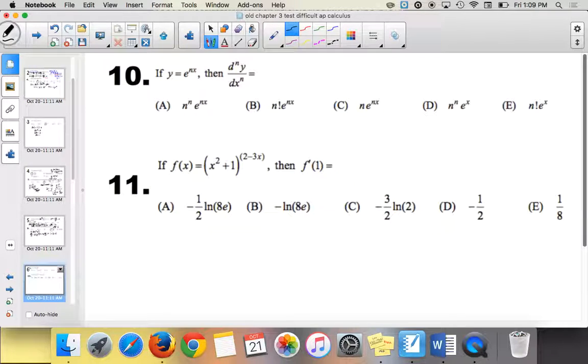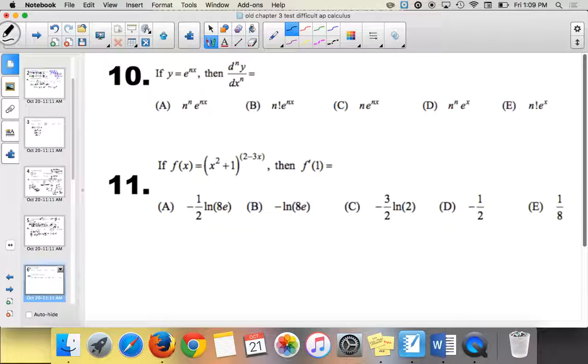All right. So the thing that most people had trouble with on this one is they didn't understand the notation. You guys know what the notation when it's a 2 means, right? d2y over dx squared. What's that? The second derivative. So what's dny over dx to the n? The nth derivative. So there has to be some kind of pattern. So let's figure out what the pattern is.